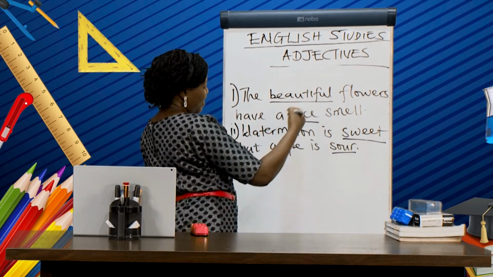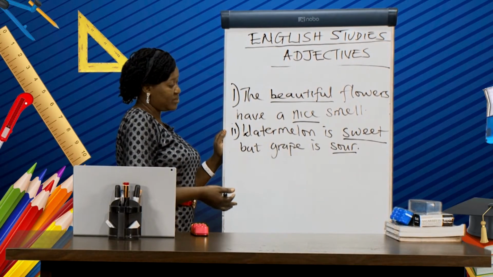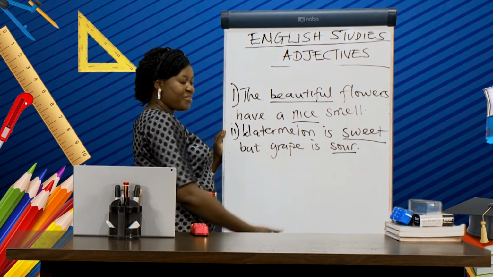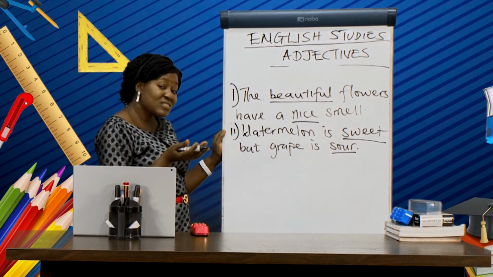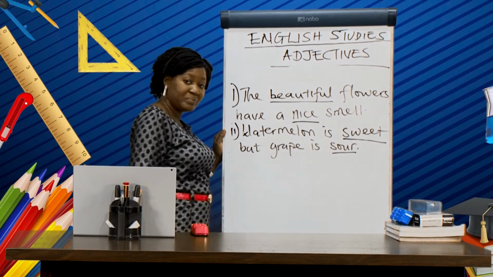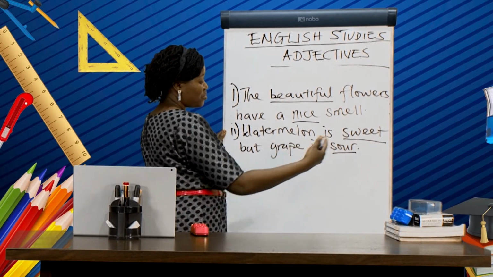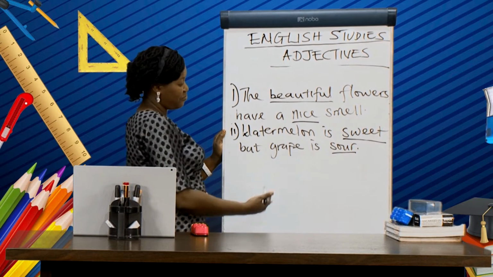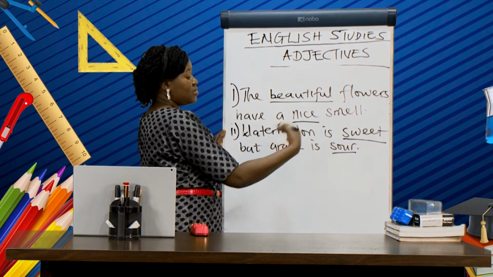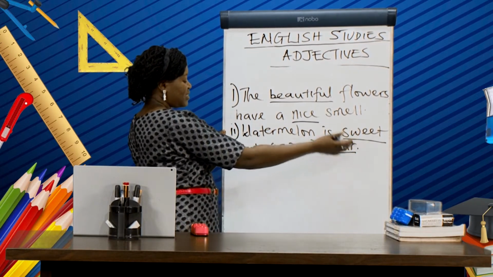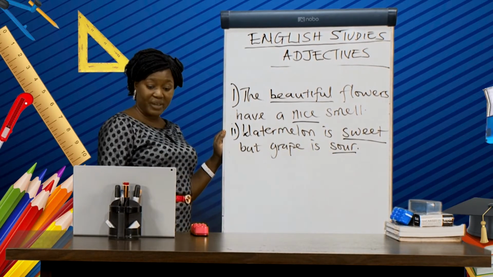Sweet is qualifying watermelon, telling us how watermelon is tasting. And of course, grape is sour, telling us the taste of a grape. And I'm sure you can identify the two. You must have tasted watermelon and grape before. So we say watermelon is sweet, but grape is sour. So by implication, sweet is qualifying watermelon. Sour is qualifying grape.